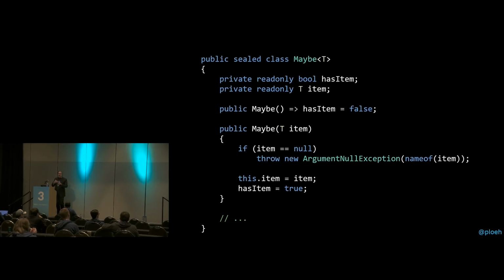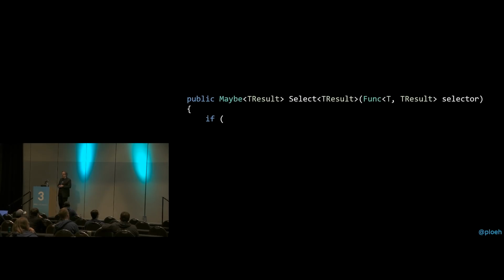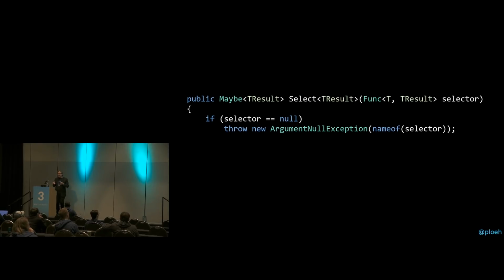So this is a generically typed data container. We can make it a functor by making sure that there's a Select method. So far you've seen me do Select methods as extension methods, but it can also be an instance method. So we can just put it as an instance method on Maybe<T>, and it basically looks like this. You'll notice that this is an instance method on Maybe<T> that returns Maybe<TResult>.